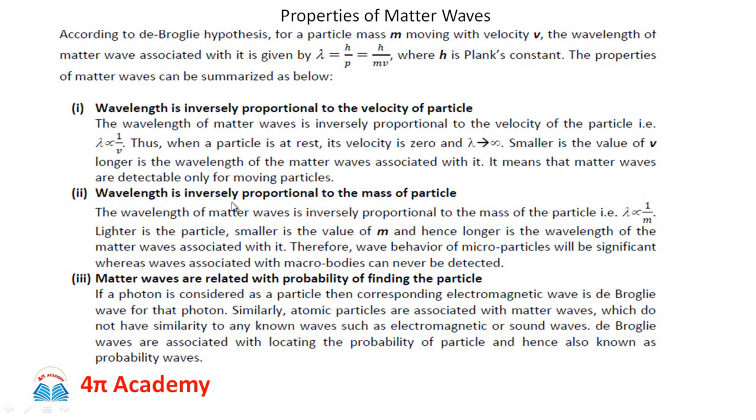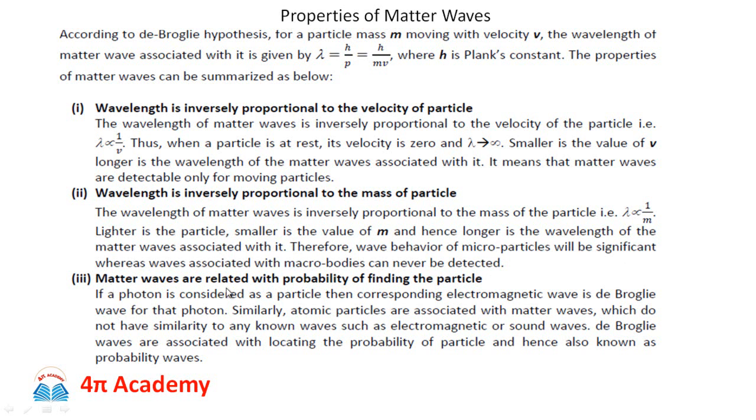Then second, wavelength is inversely proportional to the mass of the particle. So since the de Broglie wavelength is inversely proportional to the mass of the particle, lighter the particle, smaller is the value of m, and hence longer is the wavelength of the matter waves associated with it. Therefore, the wave behavior of microparticles will be significant, whereas the waves associated with macro bodies can never be detected.